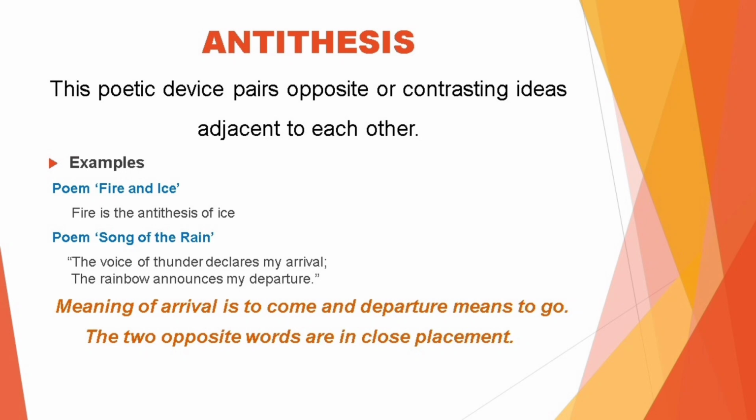Another example is in the poem Song of the Rain. "The voice of thunder declares my arrival. The rainbow announces my departure." So arrival and departure are opposite and contrasting ideas which are studied quite adjacent or close to each other in this poem. The meaning of arrival is to come and departure means to go. The opposite words here are in close placement.